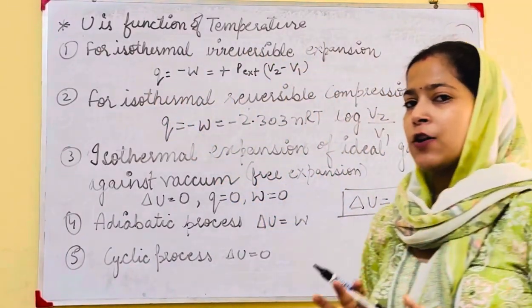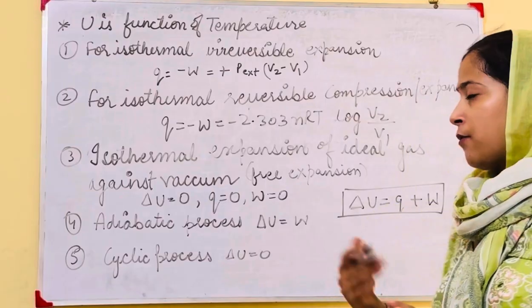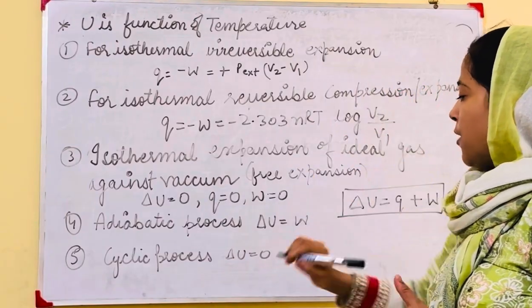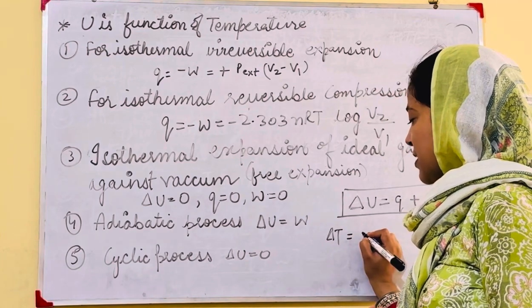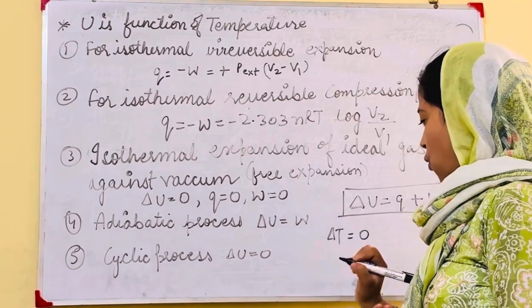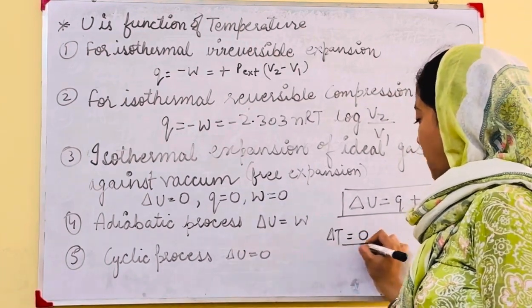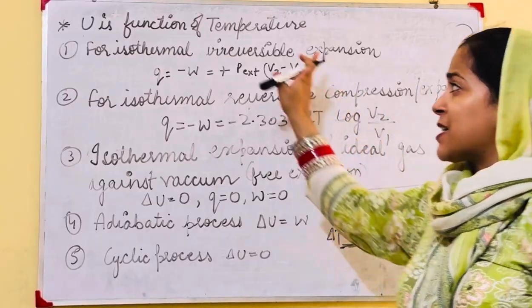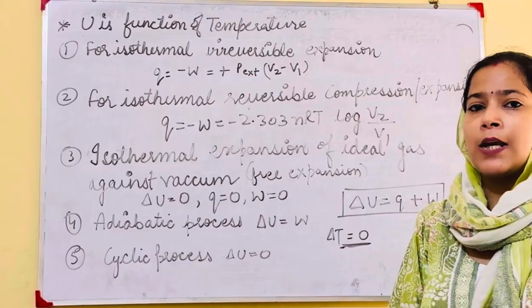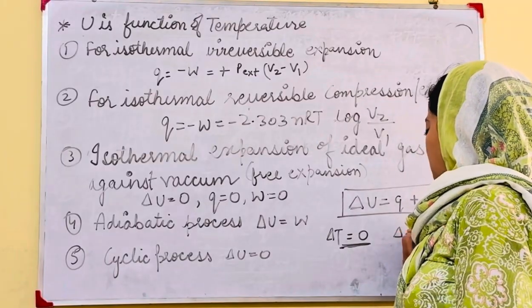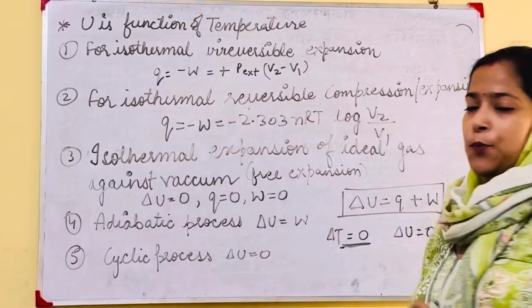If the condition is isothermal, then delta T, the change in temperature, is 0. Since internal energy is a function of temperature, the change in internal energy will also be equal to 0.